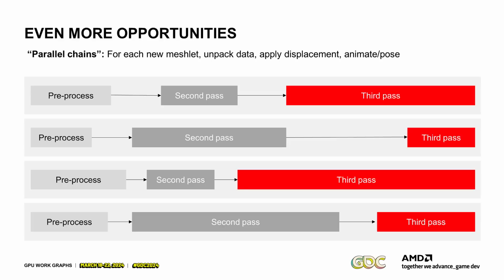What you can do is you can start parallel chains, so you can try to tile the image and then have independent execution chains, but there is really no way to express on the GPU today how you synchronize those things. So we have seen ISVs trying to open like 100 compute queues and try to express this with 100 barriers on separate compute queues, but that doesn't really work either.